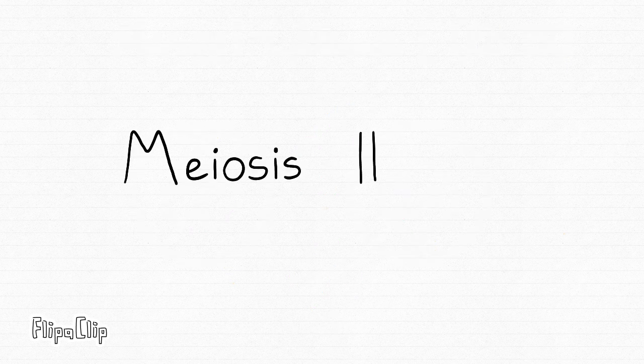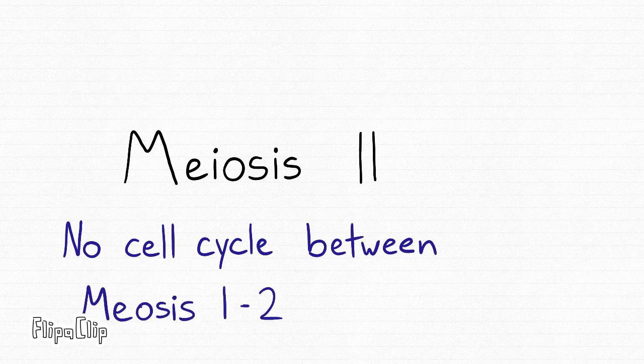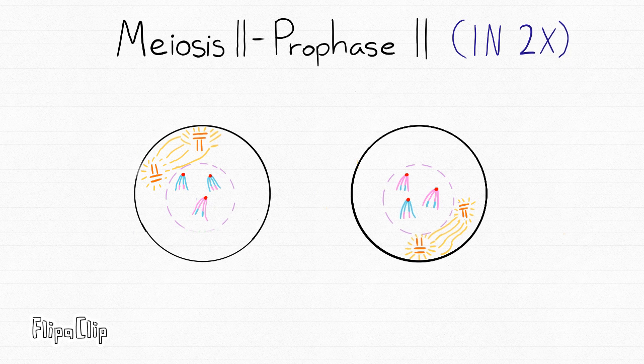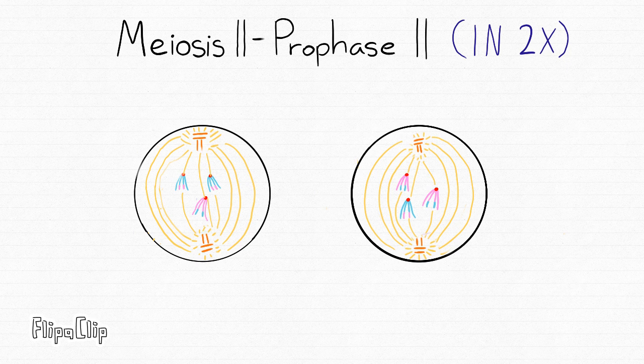Finally, we have meiosis 2. During this process, cells do not undergo the cell cycle between meiosis 1 and meiosis 2. The first phase in meiosis 2 is prophase 2, with a chromosomal number of 1n2x. During this phase, chromosomes are duplicated, the nuclear membrane disintegrates, and a spindle apparatus made of spindle fibers of kinetochore and non-kinetochore microtubules begins to form.